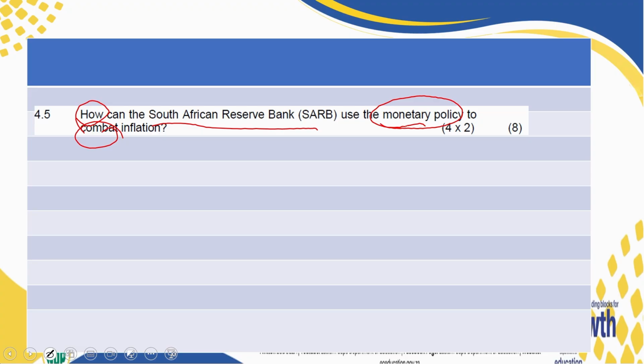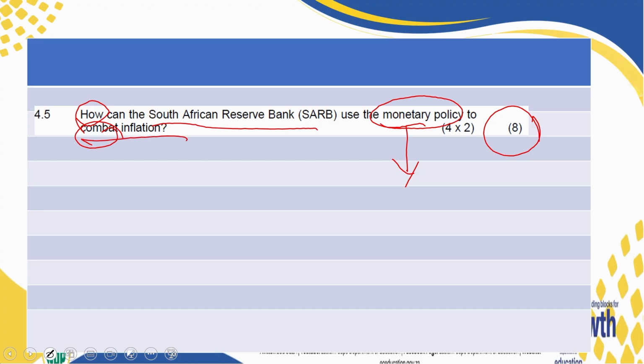So what are we going to look at? We are going to look at the tools of the monetary policy, your interest rates, your cash reserve requirements, open market transactions, your moral suasion. Those are the ones, but listing them will not give you the 8 marks. You need to explain those points. They should be fully explained. And in this case, you are not explaining anything that is not to do with reducing inflation.